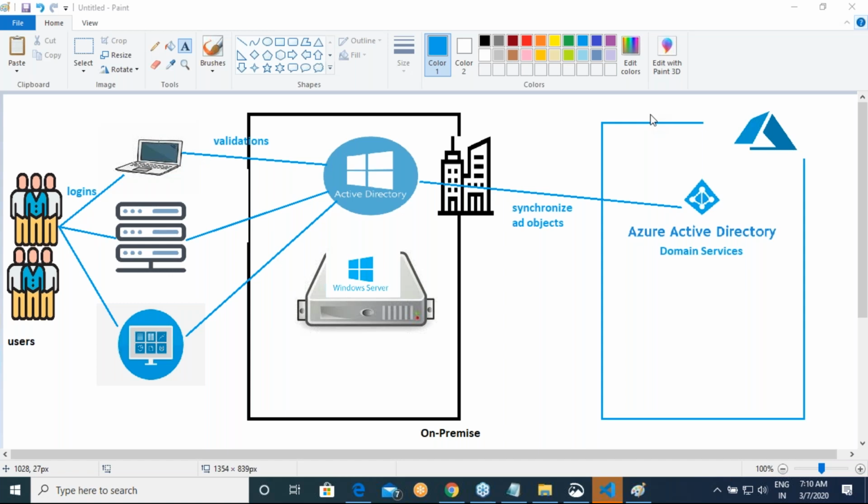You are not validating devices. Device is validating whether you are valid or not. For example, you go to the printer. In some organization printers, you have to log in. When you log in, how will the printer know that you are an employee or not? So you'll give some kind of credentials. Then the printer sends an authentication request to the Active Directory server. If the Active Directory server says yes, you are a user, then you will be allowed. Otherwise, you'll be stopped.